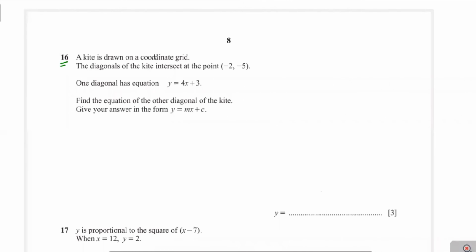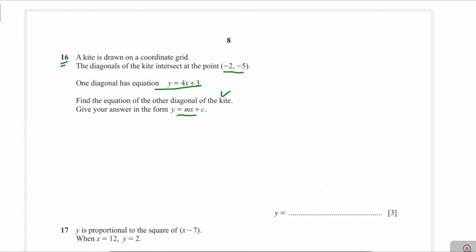Question 16. A kite is drawn on a coordinate grid. The diagonals of the kite intersect at point -2, -5. One diagonal has equation y equal to 4x plus 3. Find the equation of the other diagonal of the kite. Give your answer in the form y equal to mx plus c.